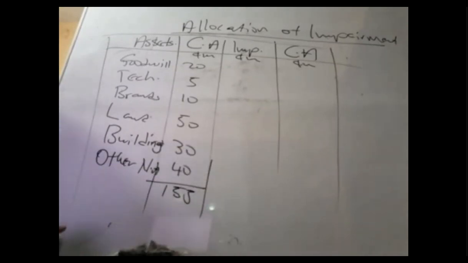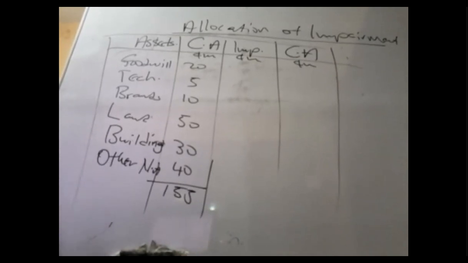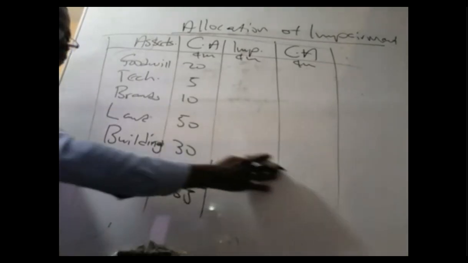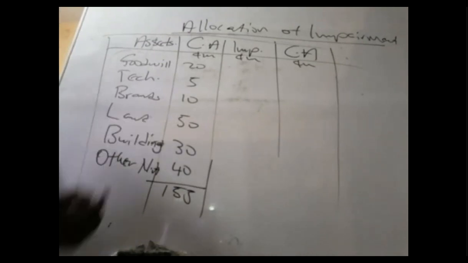Okay, so you should take note of this. Let's see. Can you go by the straight rule? The first impairment charge must go to who? The goodwill. You know, there are 5 steps or 5 stages that we should move through.